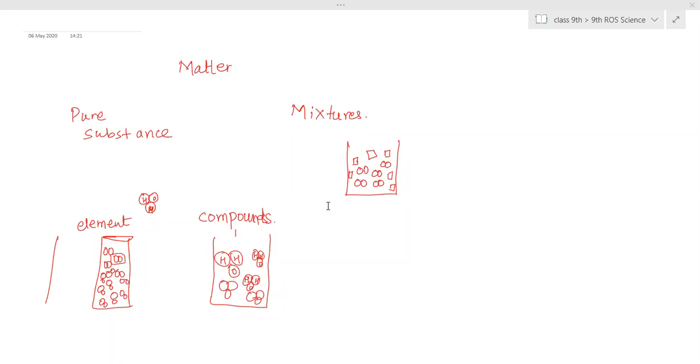Air is a mixture of many gases. Soil, when you add salt into water, it is a mixture. When you add sugar into water, it is a mixture. When you mix sugar and salt together, it is a mixture. Tap water is a mixture. Rain water is a mixture. Soil is a mixture. The ink with which you are writing, the ink in the pen, is a mixture of different dyes and water. So there are many mixtures available in our surroundings. Okay, is that clear? Yes, ma'am.